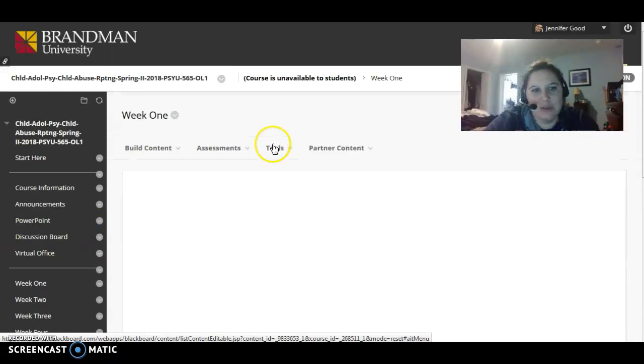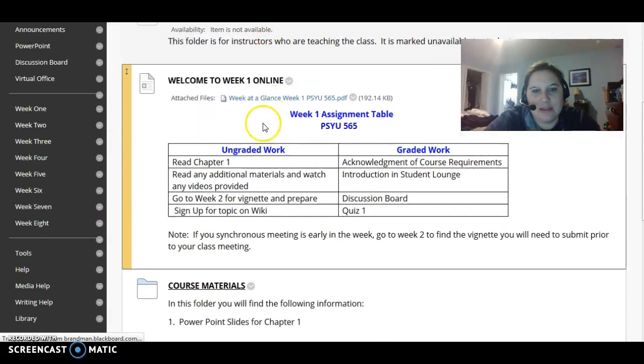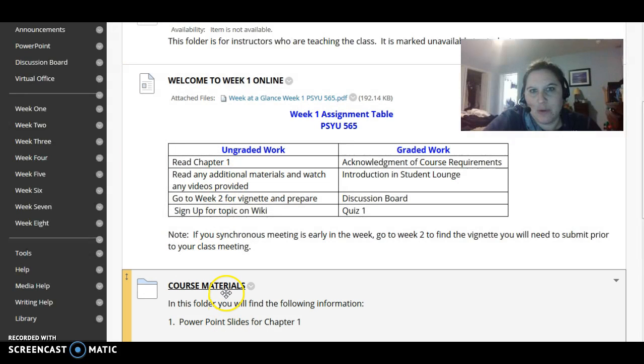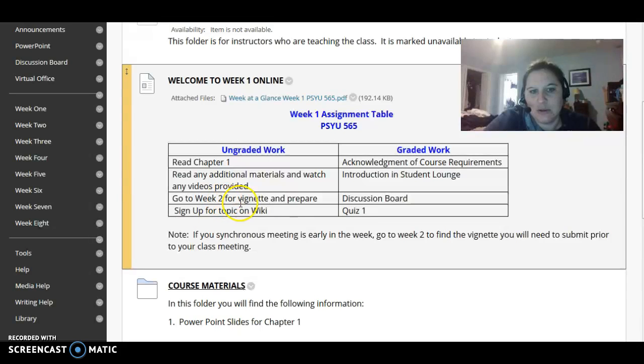And when it loads, you will see at the top there are different formats for helping you to stay on track during your weeks. This graph shows the various expectations in regards to the ungraded work: reading chapter 1, reading the additional materials that I'll review here in a bit, going to week 2 for the vignette and preparing for it, and signing up for a topic on the wiki.